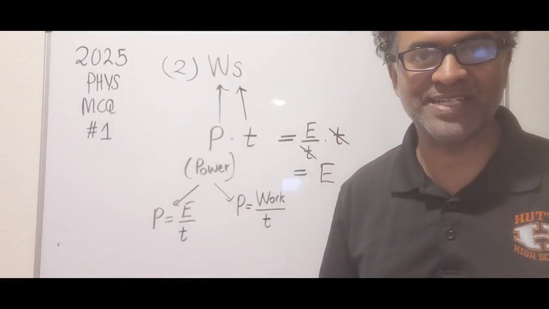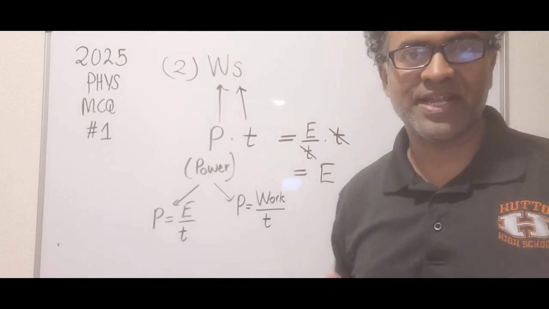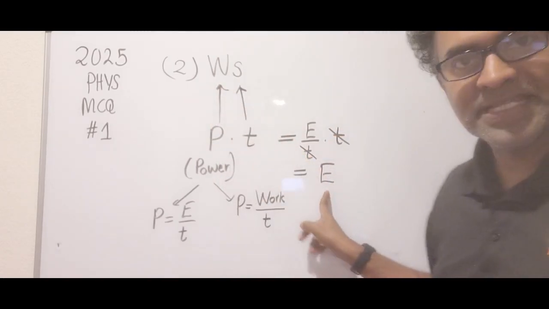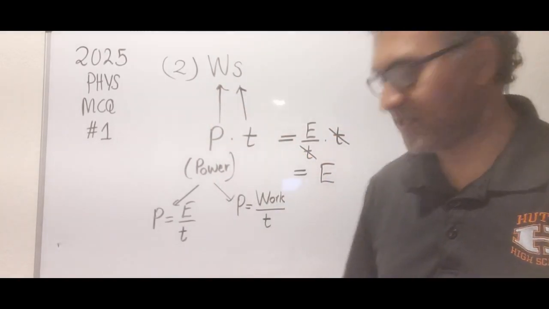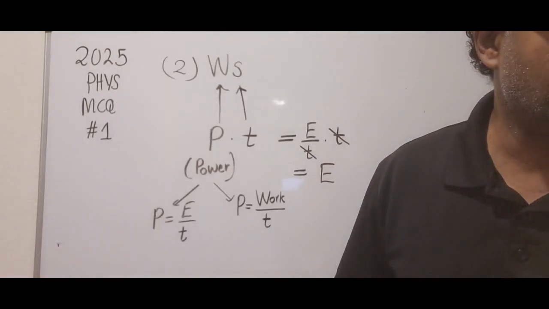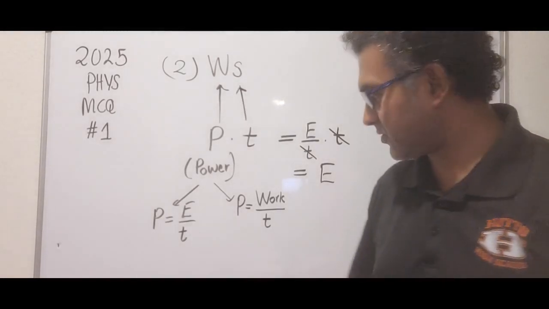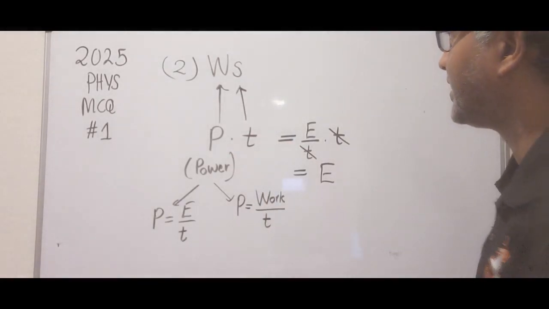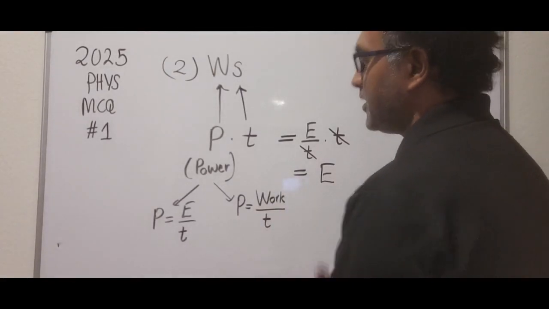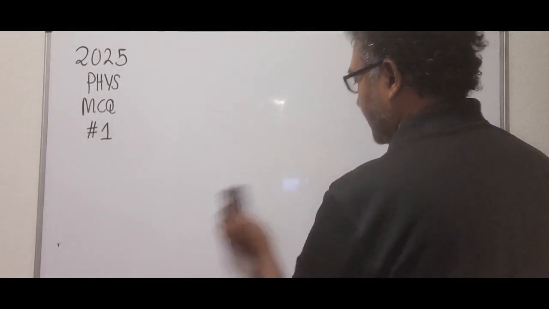So again, the second one is not the right answer. First one is not the right answer because it's units of energy. Second one is not the right answer because, as you can see, it's again units of energy. The question is asking which of the following does not represent units of energy. So both number 1 and 2 represent units of energy. So then let's look at number 3.